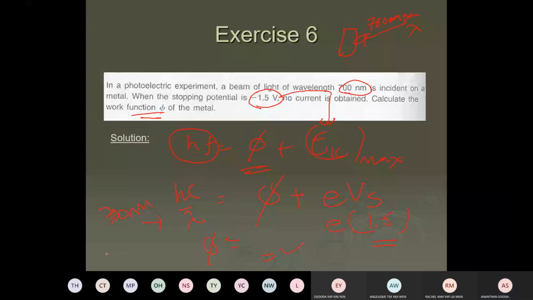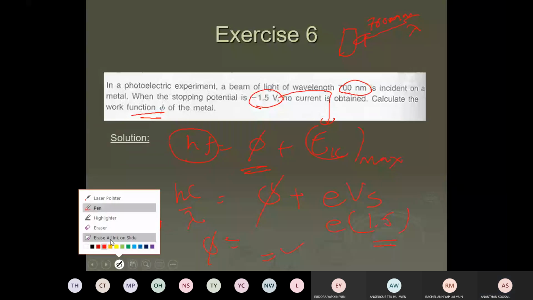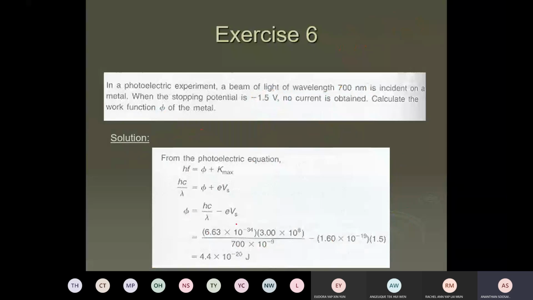Okay, so that's the solution. hf equals work function plus EK max. With the stopping potential, rearrange and you get the work function.